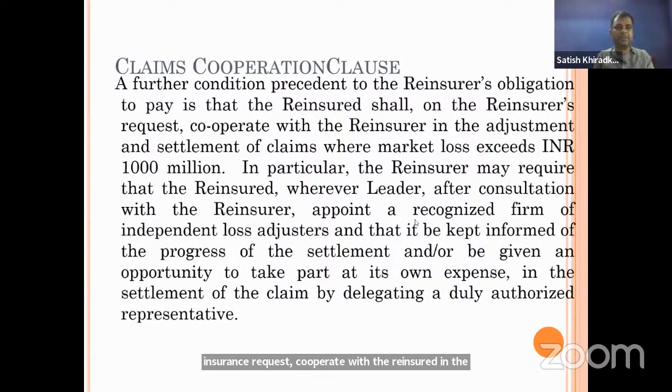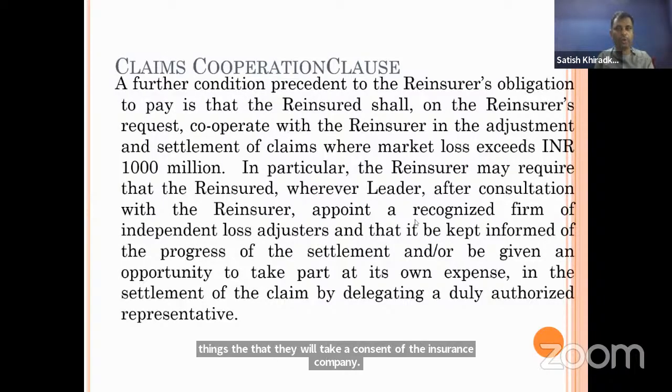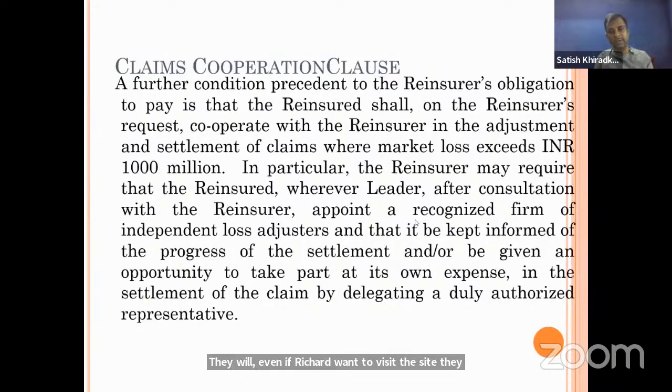It says that if a particular loss exceeds, say, INR 1,000 million, then the insurance company will cooperate with the reinsurance company. So here, even the reinsurer will come into the picture. For appointing a surveyor and all these things, they will take the consent of the reinsurance company. If the reinsurer wants to visit the site or appoint a surveyor, then the cooperation will be given by the insurance company.